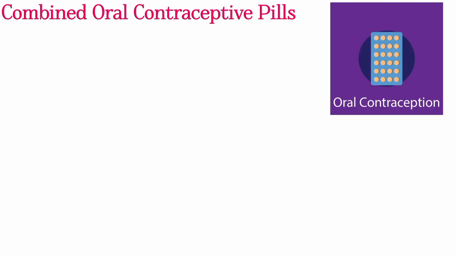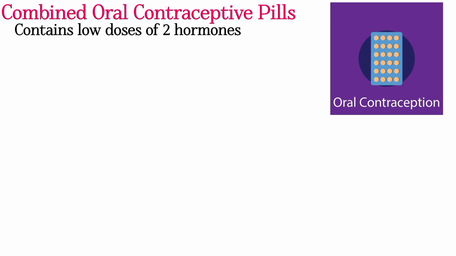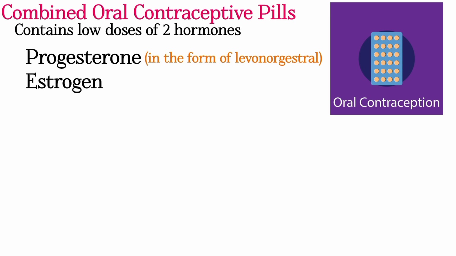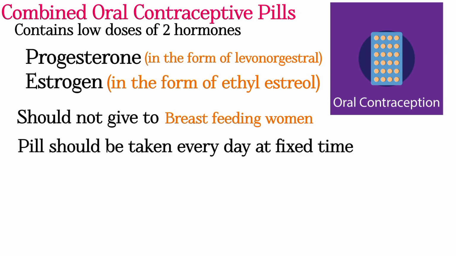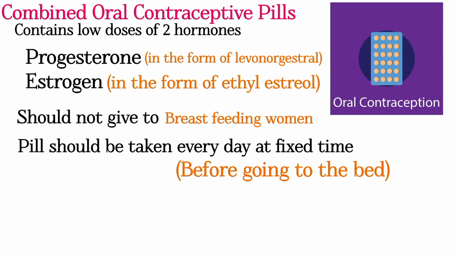Let's see about combined oral contraceptive pills, which contain low doses of two synthetic hormones, progestin and estrogen. Combined pills are safe and effective. They should not be given to breastfeeding women till 6 months postpartum. The pill should be taken every day at a fixed time, preferably before going to bed. One pill is taken every day for better results. A woman must take pills every day without delay or any break.